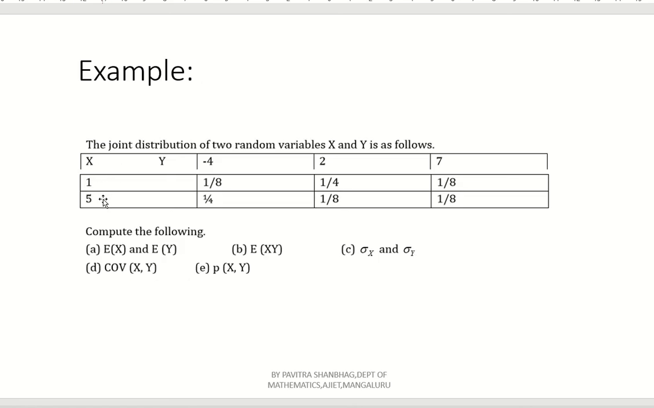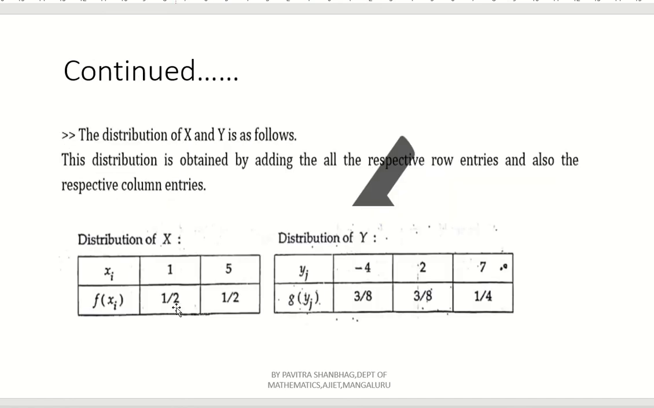Now the row-wise sum gives you Fx1 and Fx2. Now add 1 by 4 plus 1 by 4, 1 by 8 plus 1 by 4 plus 1 by 8. So 1 by 8 plus 1 by 8 means 2 by 8, that is 1 by 4. 1 by 4 plus 1 by 4 means 2 by 4, that is 1 by 2. You should get f of x1 as 1 by 2. Check here. See, f of x1 is 1 by 2. There are two values for x, 1 and 5, and we are getting fx1 as 1 by 2.